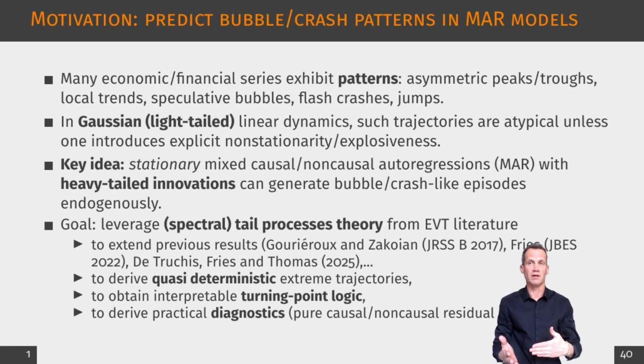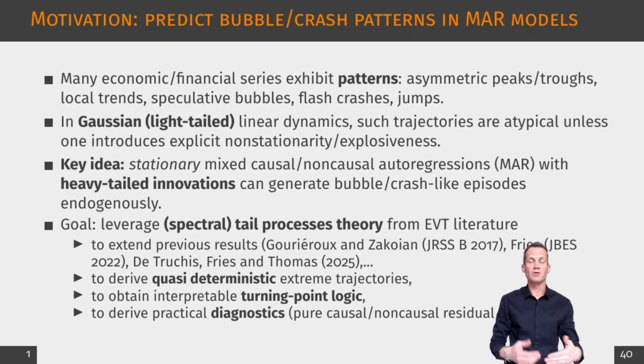Many macro and financial series display recurring shapes, asymmetric peaks and troughs, short local trends, speculative bubbles followed by abrupt corrections, sometimes flash crash type episodes. In standard Gaussian linear dynamics, these paths are atypical unless we introduce non-stationarity or explosive roots. The key message here is that with heavy-tailed innovations, a strictly stationary mixed causal, non-causal autoregressive model, our MAR process, can generate bubble crash-like episodes endogenously.